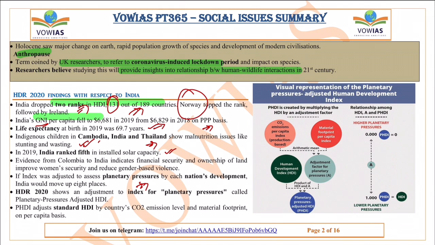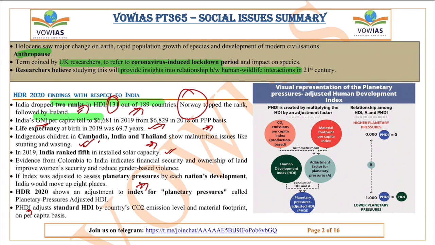The PHDI, the planetary HDI, adjusted the standard HDI by countries' CO2 emissions level and the material footprint on a per capita basis. Because normally if you don't take this planetary pressure adjusted HDI, then the country's development will be shown in a positive way. But if you consider development with respect to the environment, then the developed countries are polluting more, their per capita emissions are more. Then this will show that the development is not up to the mark.